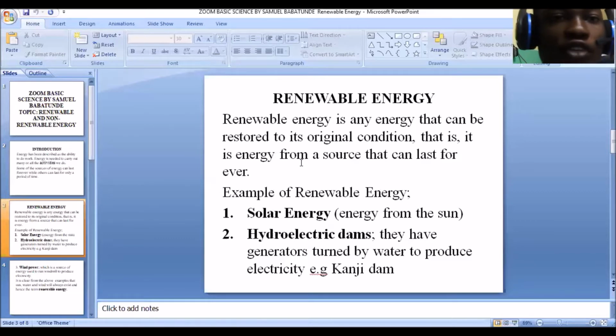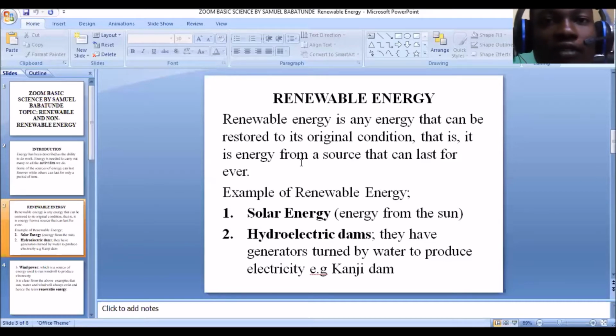Now, an example of renewable energy. We have one, solar energy, energy from the sun. I'm very sure from the day we were born, even to this present time, we've been using sunlight every day. And there is no day that the sunlight refuses to come. It's not that the sun refuses to rise. Why? Because the sun is a renewable source. We cannot use up sunlight. And that is why the energy from sunlight is called a renewable energy, because it cannot be used up. And the sun is a source of energy that can last forever.